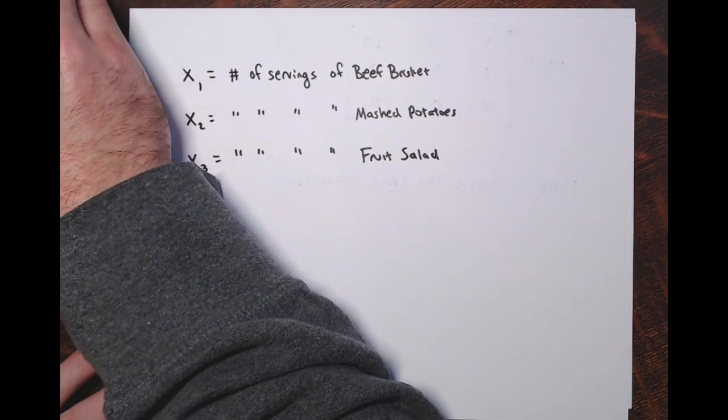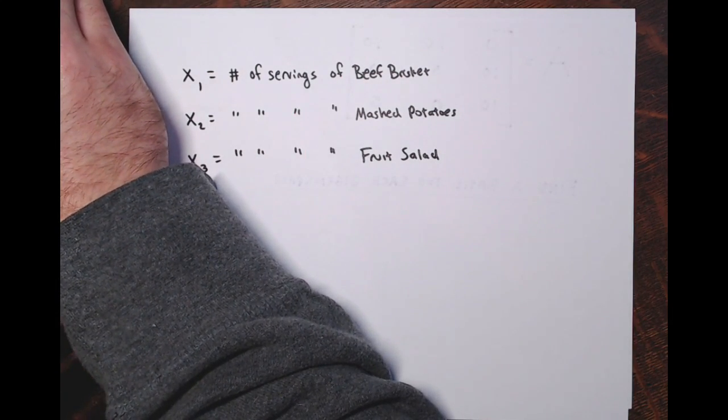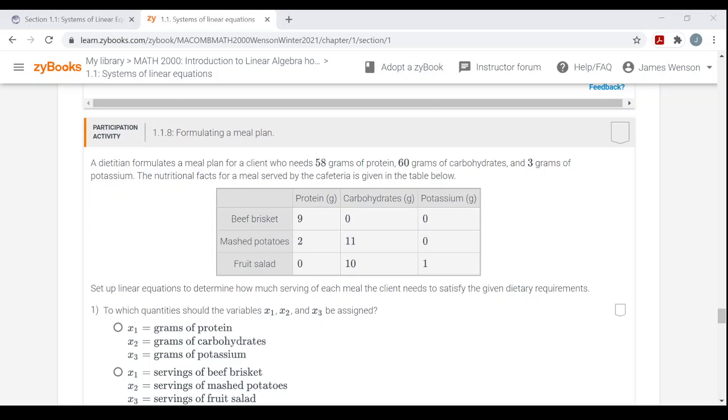Okay, so I'd start off with that, identifying what they want from me, my unknowns, and assigning them variables x1, x2, x3, and then setting up equations from this. The total number of grams of protein they're requiring this person, the client, to get is 58 grams of protein.